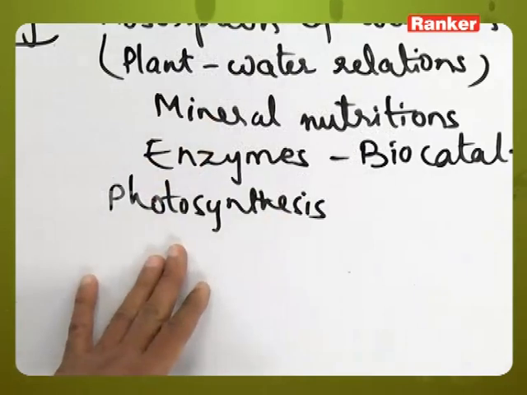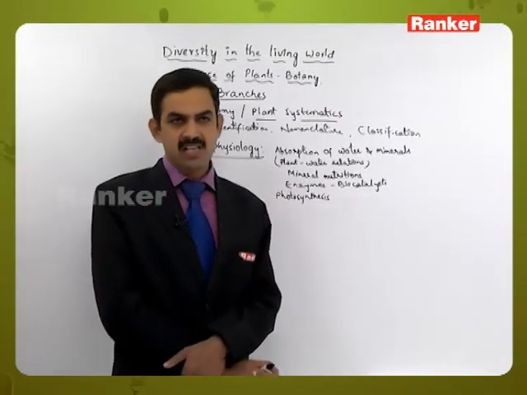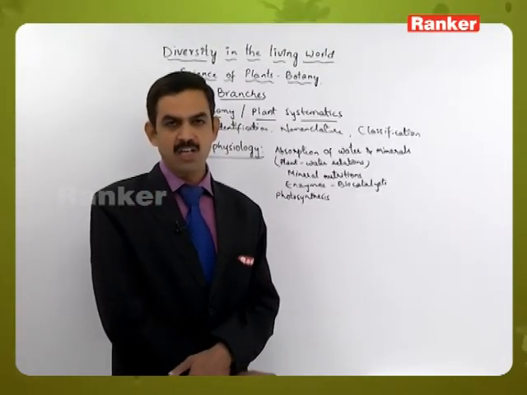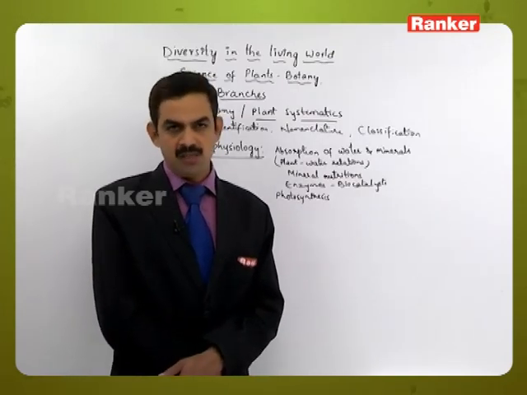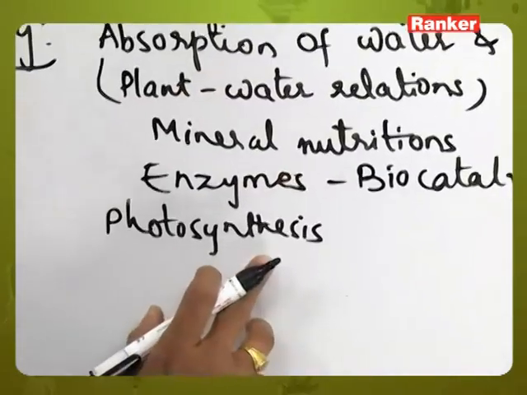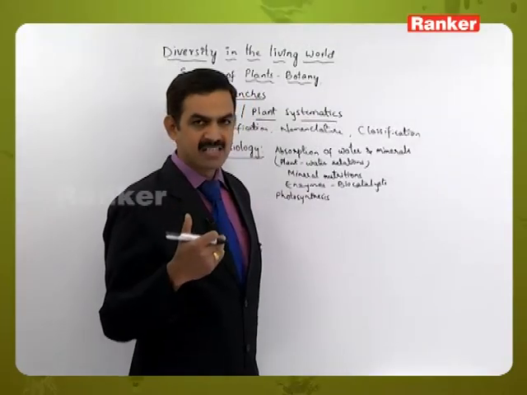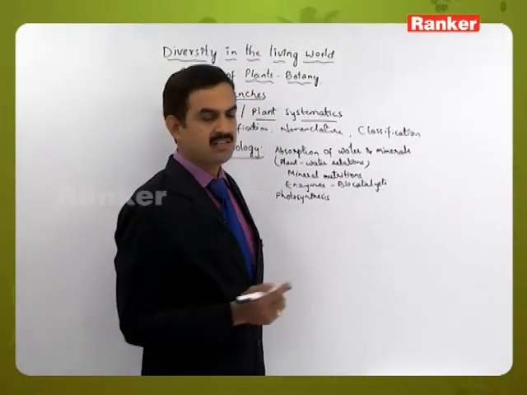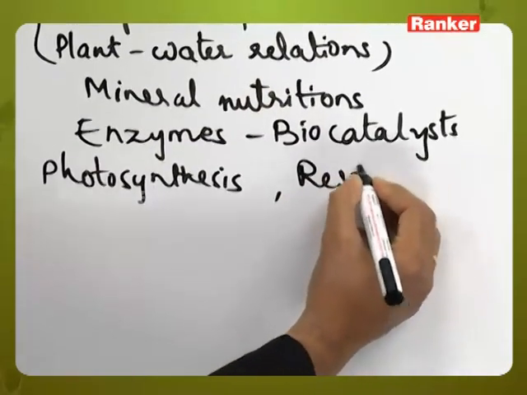This may occur by the C3 cycle or by the C4 cycle, depending upon whether the plant is a temperate, subtropical or tropical plant. Likewise they prepare food materials by this process called photosynthesis, where intake of carbon dioxide and release of oxygen takes place. Then respiration.